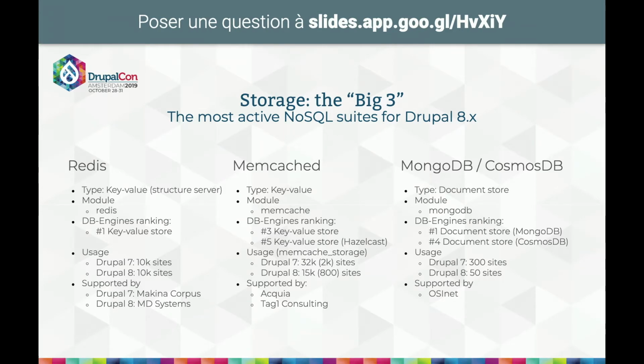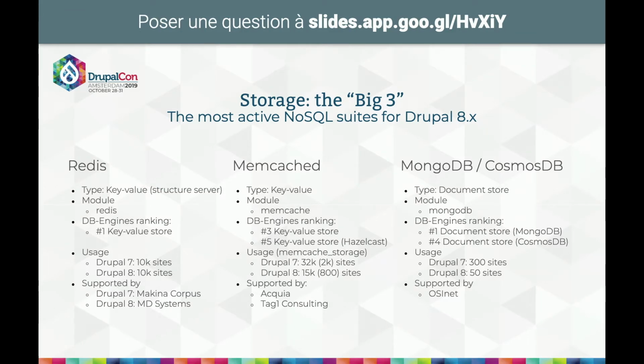Then you have the long-standing solution for caching, which is Memcached, known and loved by many, hated by some, which is just a key value store instead of being a structure server like Redis. It's supported by two modules. Mostly the main one is Memcache without the D. And there's also Memcache Storage. Both of them exist. Memcache is very popular too.